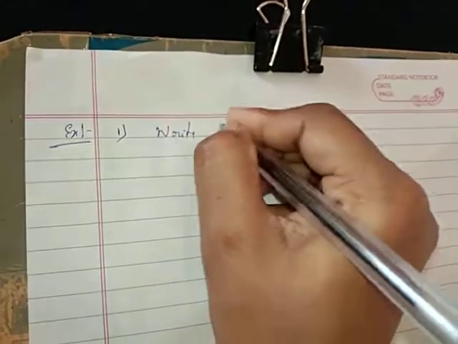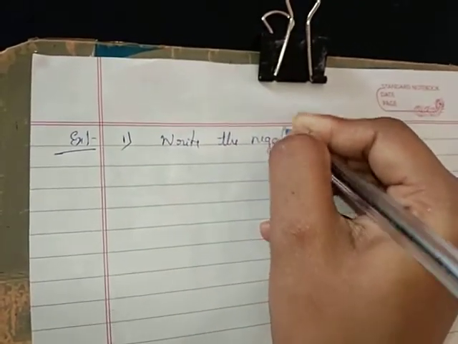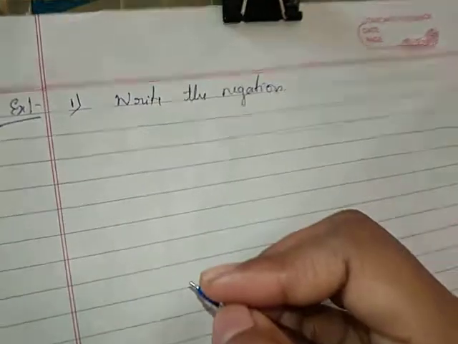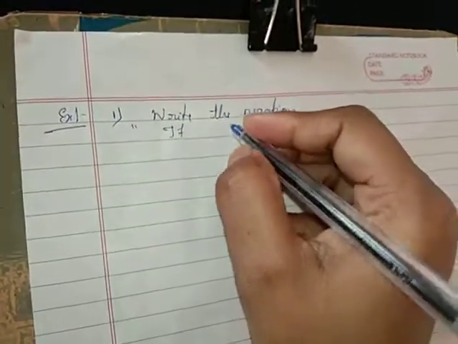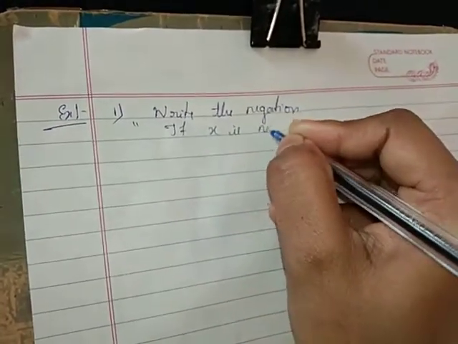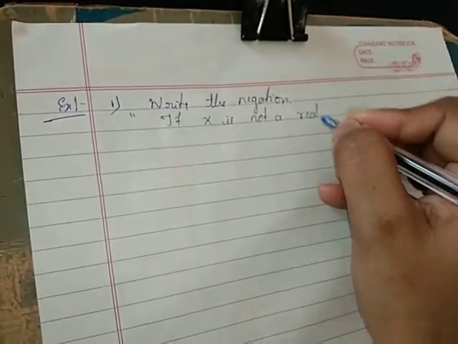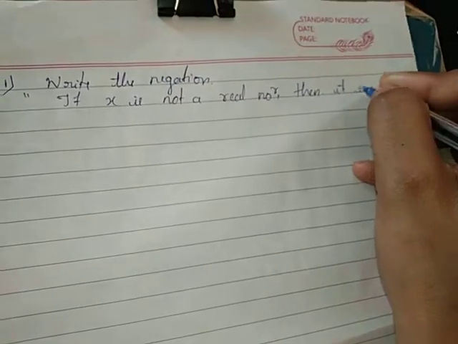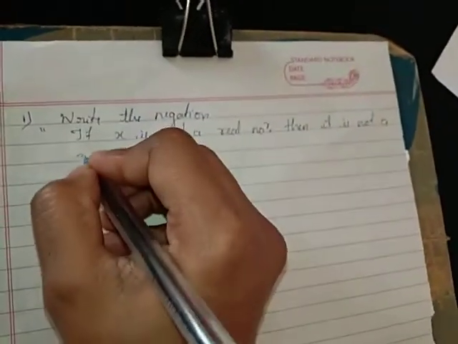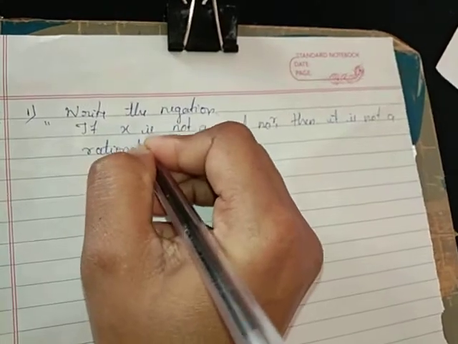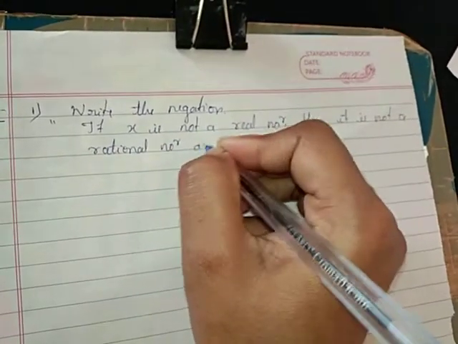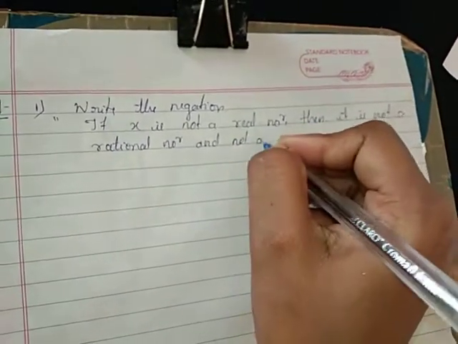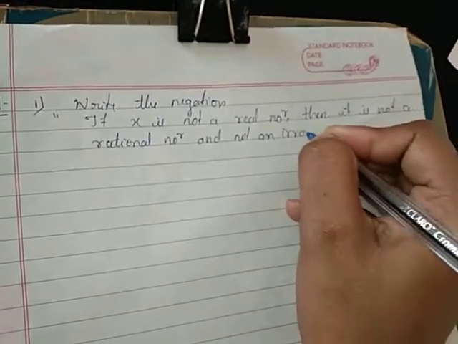Write the negation of the following conditional statement: if x is not a real number, then it is not a rational number and not an irrational number.